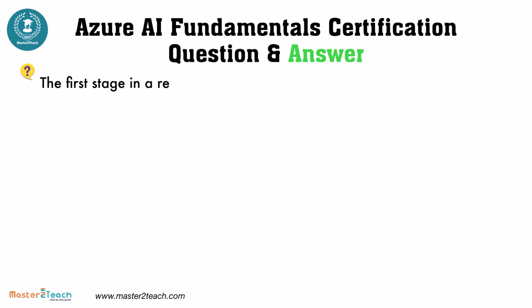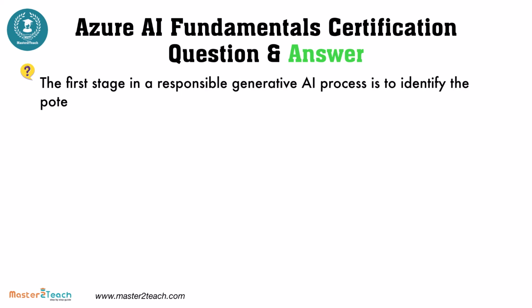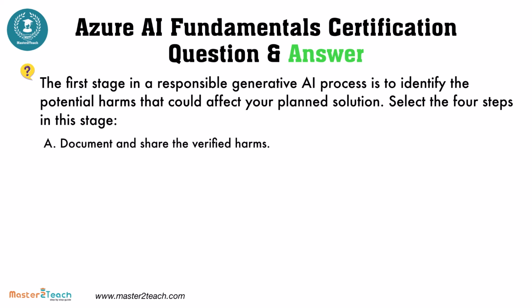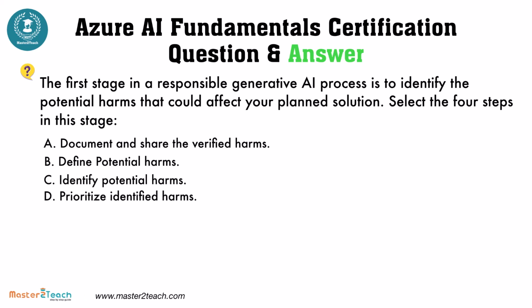The first stage in a responsible generative AI process is to identify the potential harms that could affect your planned solution. Select the 4 steps in this stage. The options are A. Document and share the verified harms. B. Define potential harms. C. Identify potential harms. D. Prioritize identified harms. E. Test and verify the prioritized harms.